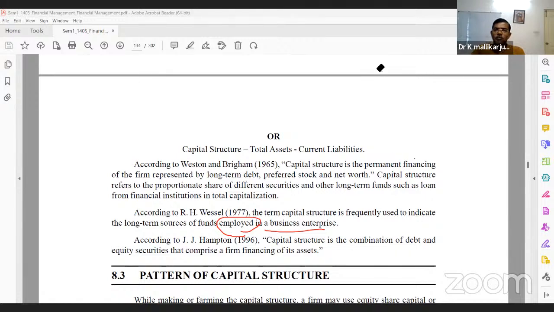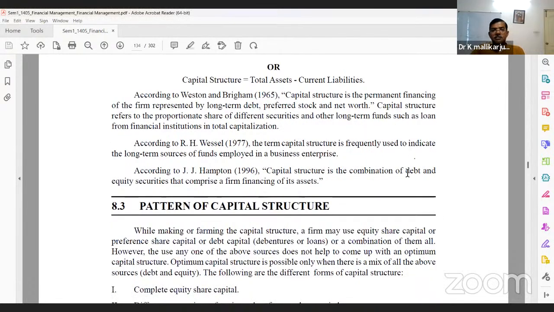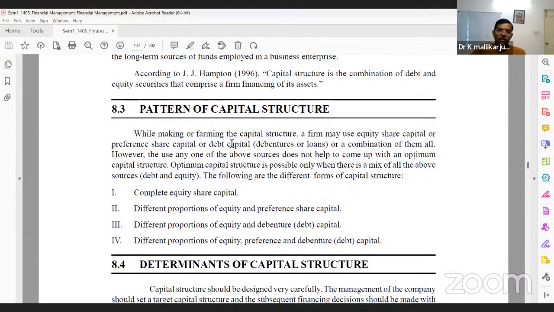Capital structure is the combination of both debt and equity. Debt is nothing but debentures and bonds. The pattern of capital structure: first, the firm has only equity shares, no others, and after this come current liabilities like sundry creditors, bills payable, outstanding expenses.